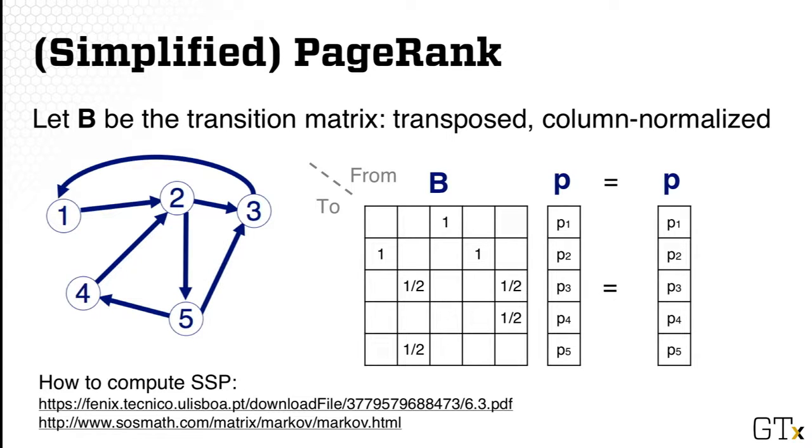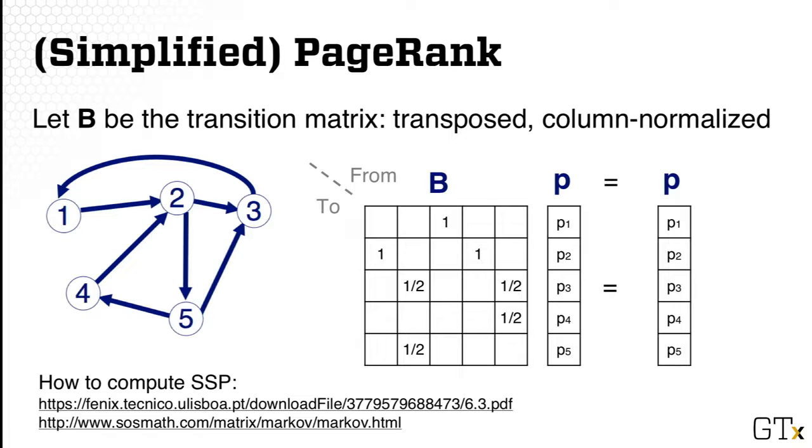So it's transposed because the columns are where the nodes are from, and the rows are where the nodes are going to. So for example, for node 2, it has 2 possibilities. So either go to node 3 or node 5. So that means for column 2, we'll have a value in cell number 3 and cell number 5. And it's column normalized so that these 2 numbers add up to 1. So that means there's equal chance of going to node 3 and going to node 5.